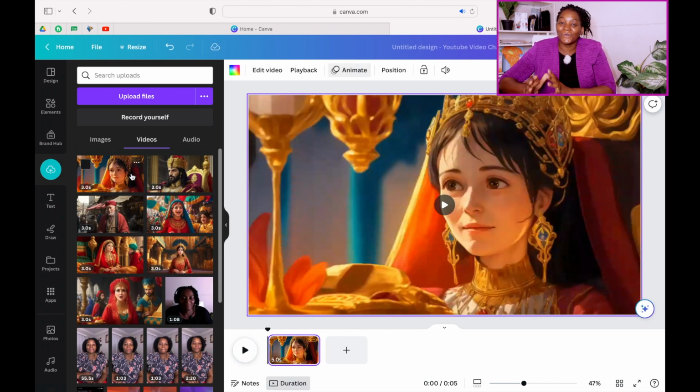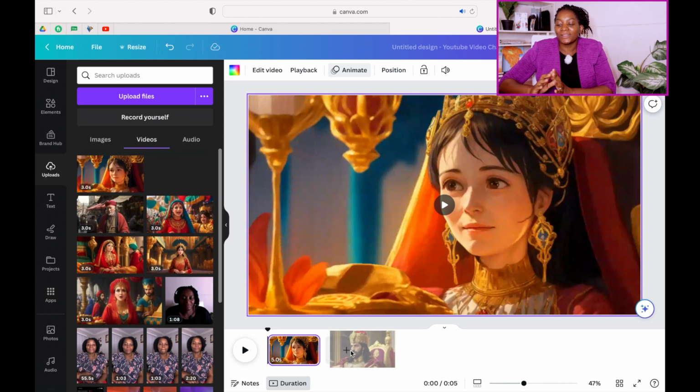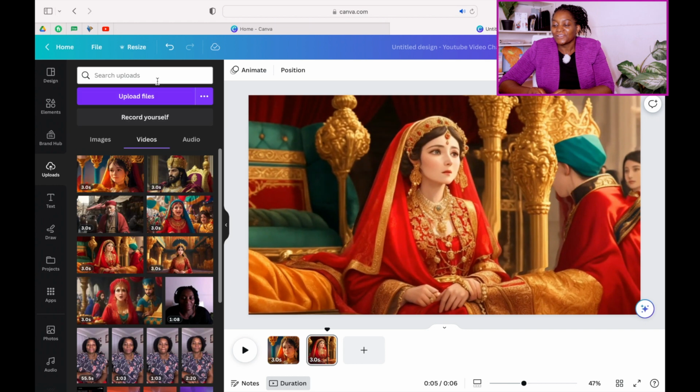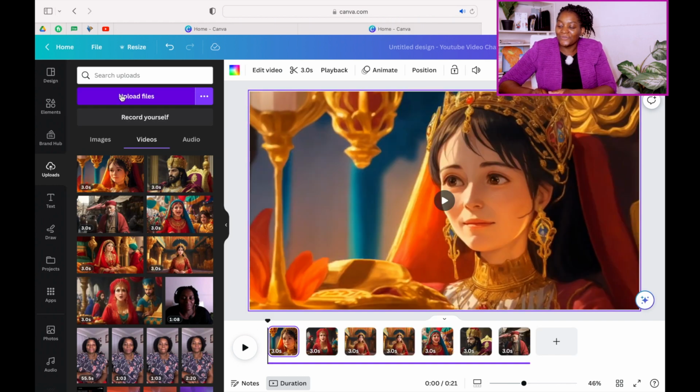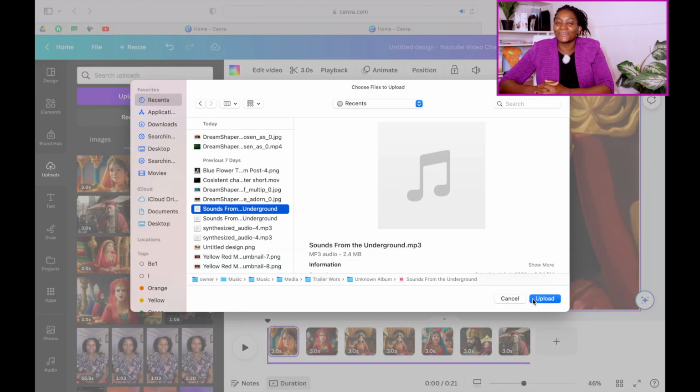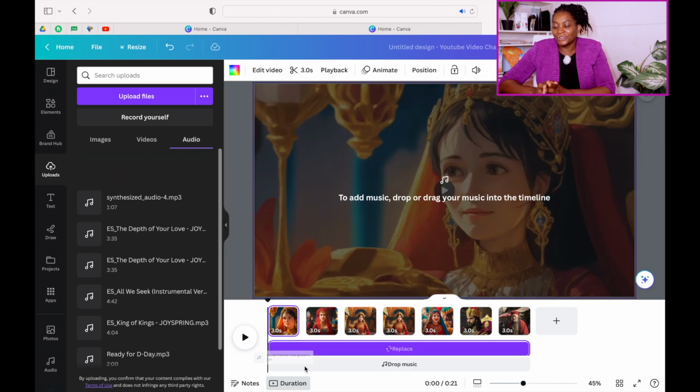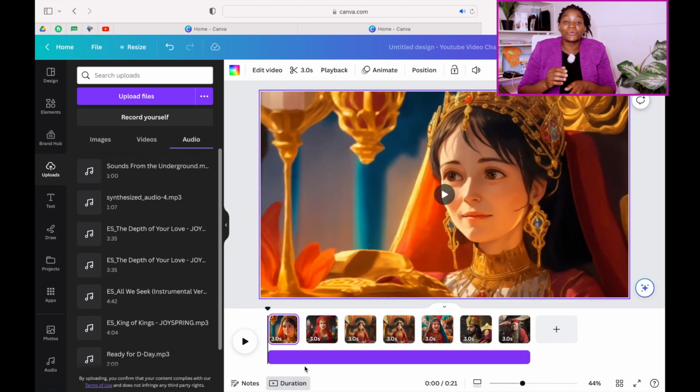Overcomers, it is so easy. When we are done, the next thing we have to do is to upload the voice that we already generated. So you go back and then you upload the voice that we generated. Here we go. So when you upload the voice, you now take it and put it under your images like this. You put it under your images. Make sure that you rearrange all your images to be able to match the animation, so that whenever the voice is narrating a particular place in the story, it's going to match the image.